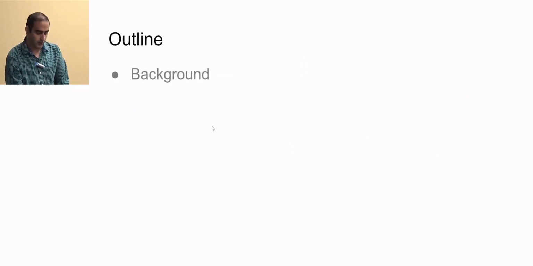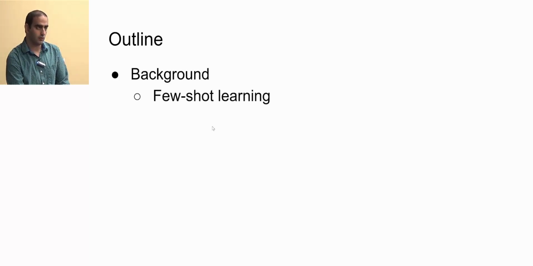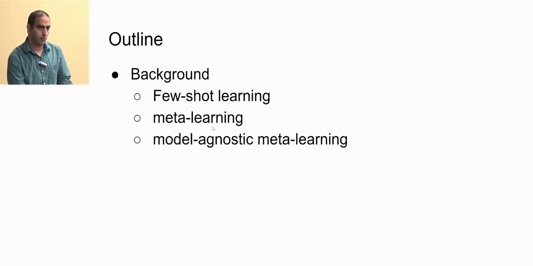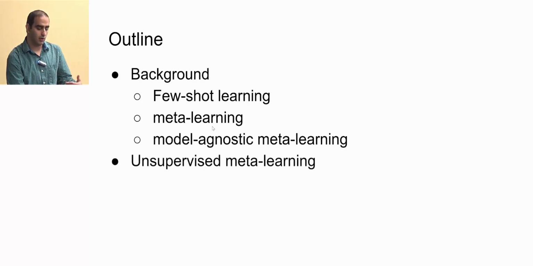The outline of my talk: I will talk a little bit about the background, what few-shot learning is, a little bit about meta-learning, and one particular type of meta-learning, model-agnostic meta-learning. Then I will talk about our paper on supervised meta-learning and the experiments and results we get.